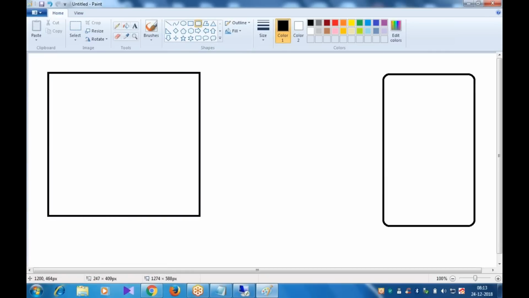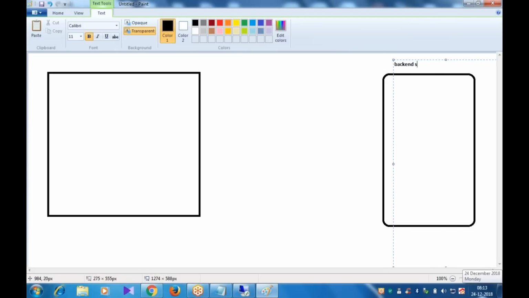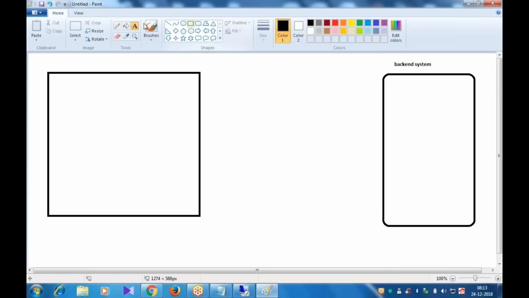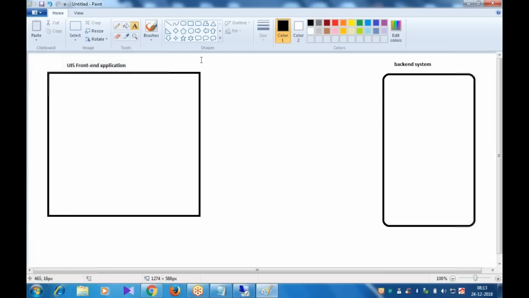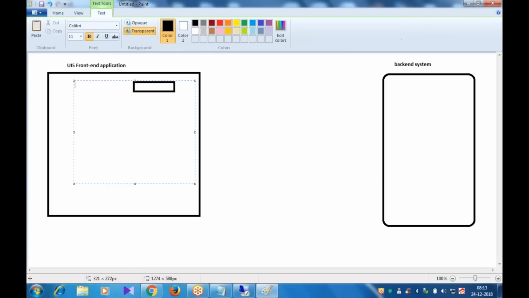See, UI5 is a vast subject. Whatever we have discussed, whatever we have started, is only the backend part. So this is your backend system, and this is your front end application, the UI5 front end application. Now in the UI5 front end application, you will enter some invoice number.